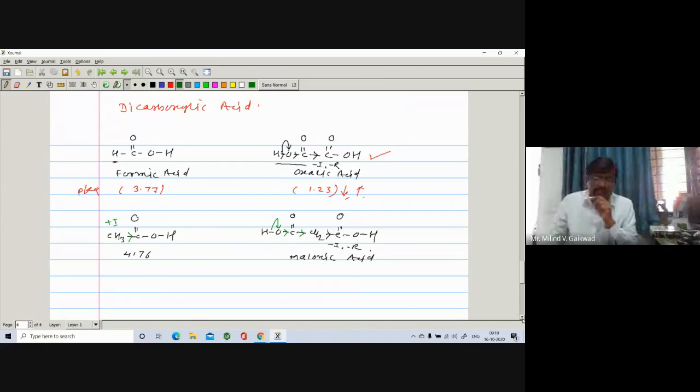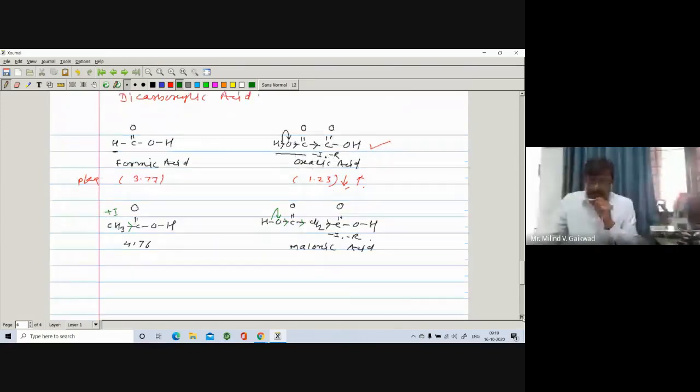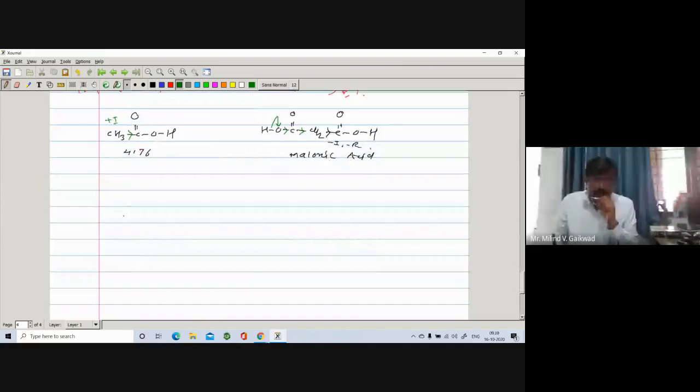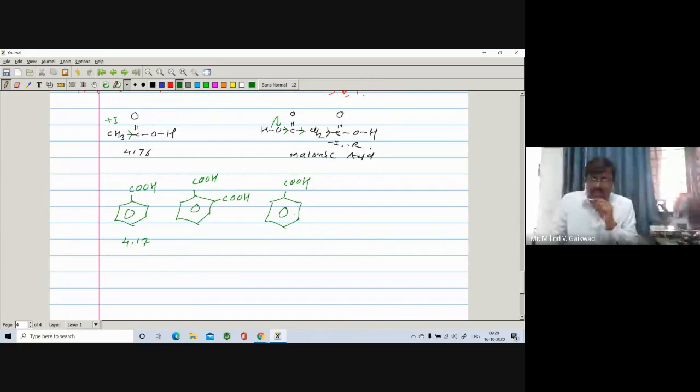Okay. And about the aromatic compound, in aromatic compound, here if you take benzoic acid, COOH, pK value 4.171. There is no need to also write the pK value. Just we can compare and we have to use the explanation. Here COOH, just you say CO is an electron withdrawing group, right? And whatever explanation we have given for the nitro group, same thing we can give for this COOH group.